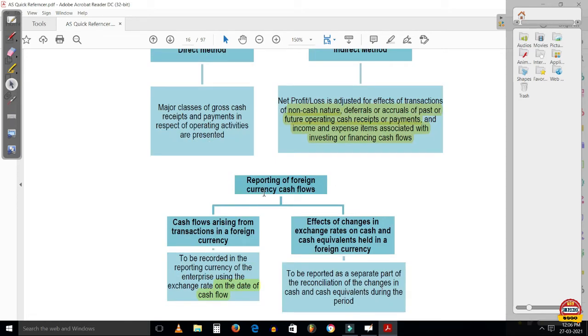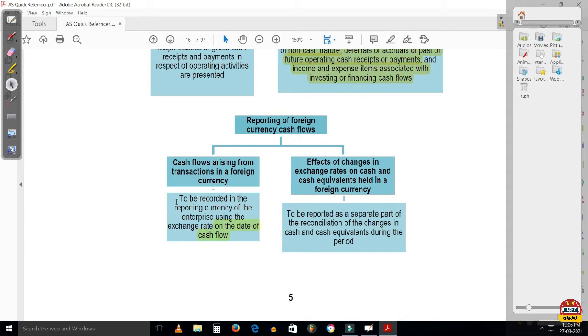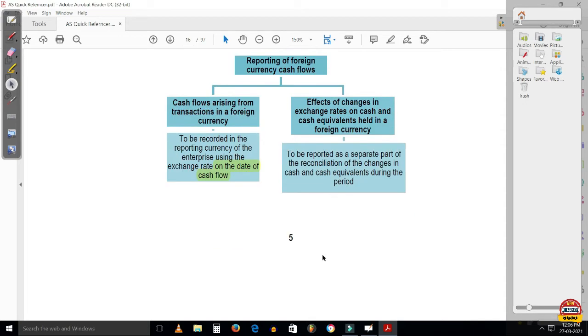Moving on, reporting of foreign currency cash flows. These are cash flows arising from transactions in a foreign currency, and the effects of changes in exchange rates on cash and cash equivalents held in a foreign currency. First look at cash flows arising from transactions in a foreign currency. AS3 says that any cash flows arising from transactions in a foreign currency are to be recorded in the reporting currency of the enterprise using the exchange rate on the date of the cash flow. And effects of changes in exchange rates on cash and cash equivalents held in a foreign currency are to be reported as a separate part of the reconciliation of the changes in cash and cash equivalents during the period.